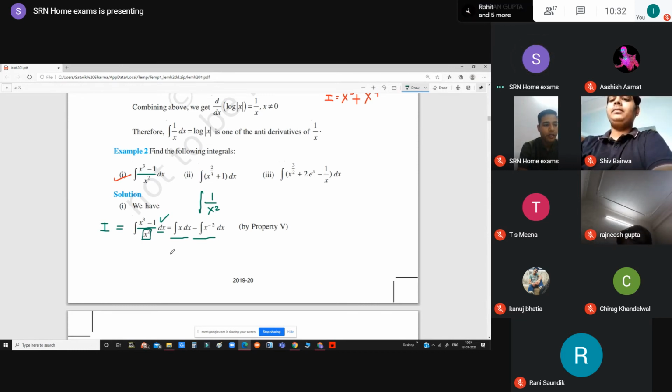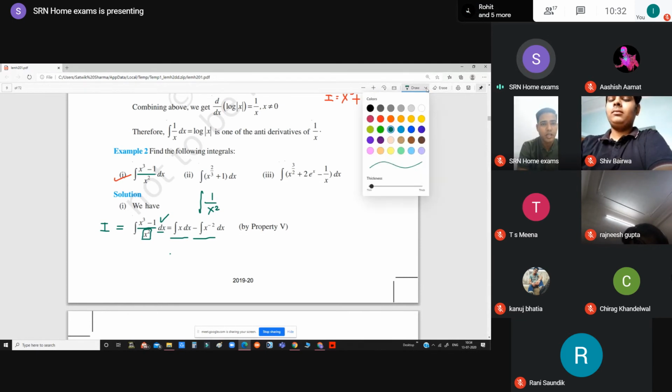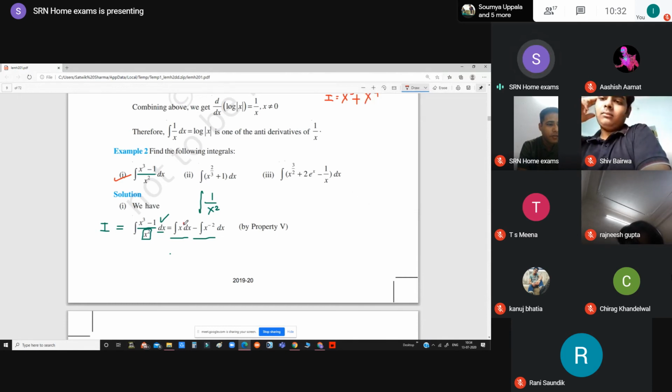Now we will use the formula of integration, like we have done above. Exactly in the same way, this first function has x raised to the power 1, so its integral will become x square by 2. So till now nobody is having any problem. Now the minus sign is already there. What are we going to do now? Now we have a power of minus 2, so no problem. The concept is going to remain the same. It will not change with every question, only the numerical values change with the functions.